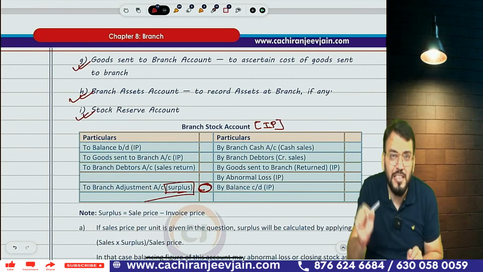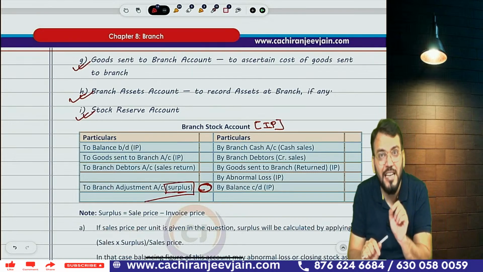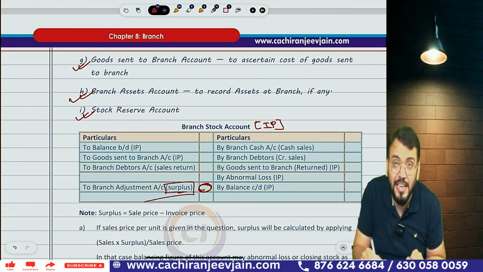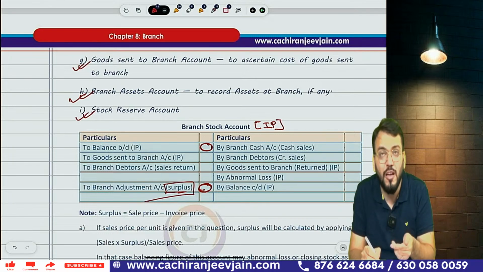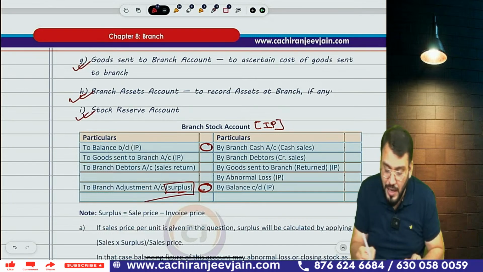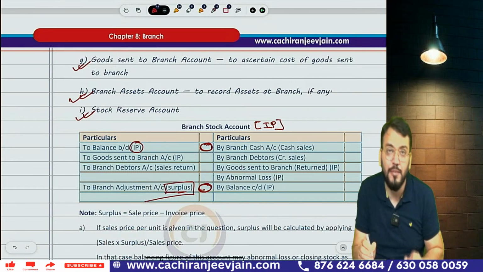Correct? So normally in the question they will say goods are sent at invoice price. So this will be prepared at invoice price. So opening balance we write down, to opening balance. This is to opening stock. To balance brought down means this is the opening stock, and you can see, correct, now. So this will be what? At invoice price.